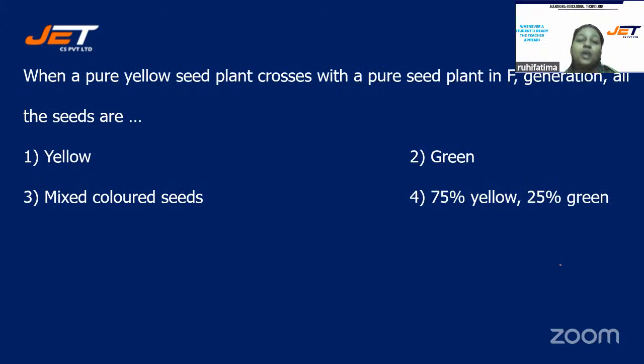Next question. When a pure yellow seed plant crosses with a pure green seed plant, in F1 generation all the seeds are, and your options are number 1 yellow, option number 2 green, option number 3 mixed color seeds, or is it option number 4 75% yellow, 25% green? There is a mistake over here. There will be a pure green seed plant.